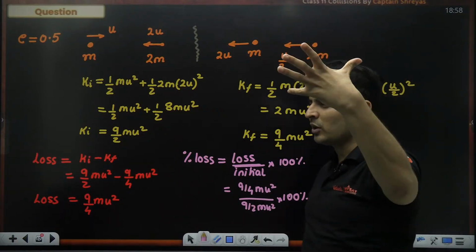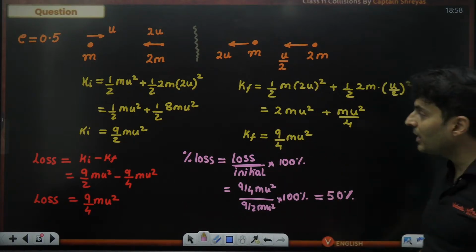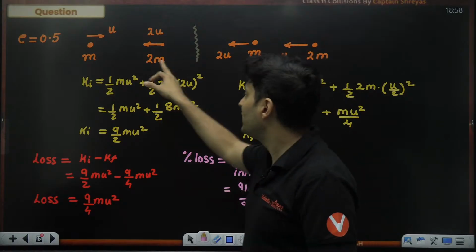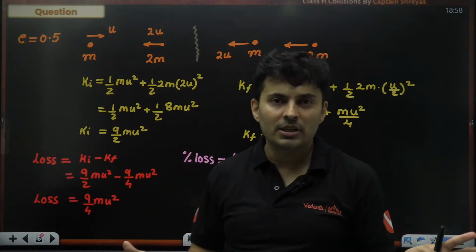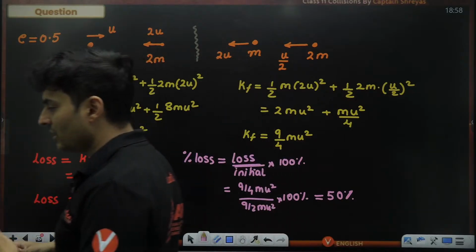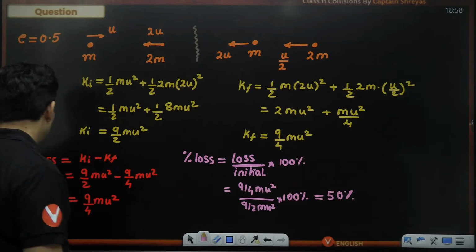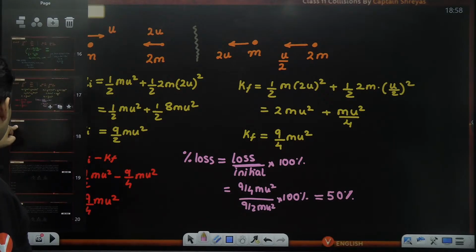Yes, you can make a formula, it will be very big. But coincidentally, for 0.5, we got 50. For this numerical, if I change the mass or speed, maybe it will not be the same. So don't try to generalize it, because that is a common mistake which many people do. Yeah. Got it, everyone? So these are the kind of questions that you can expect.